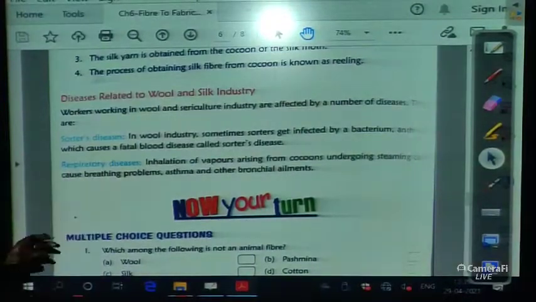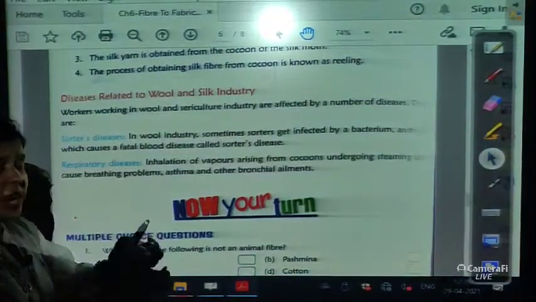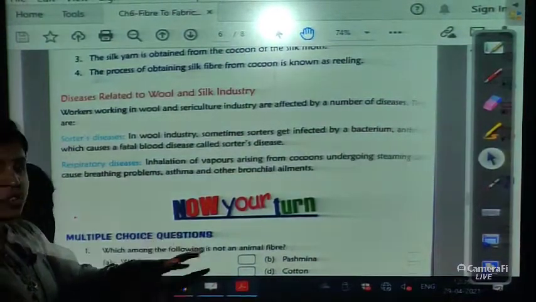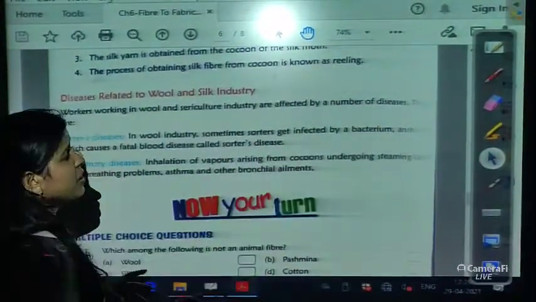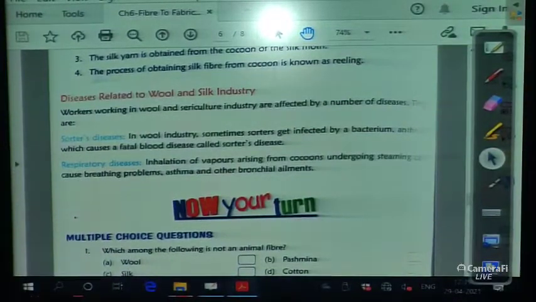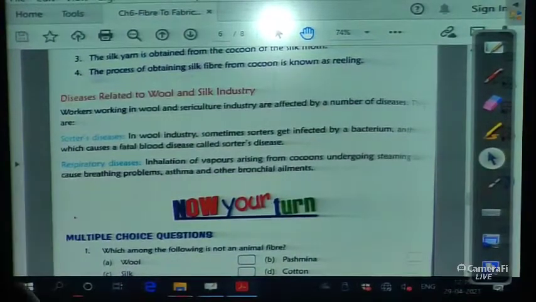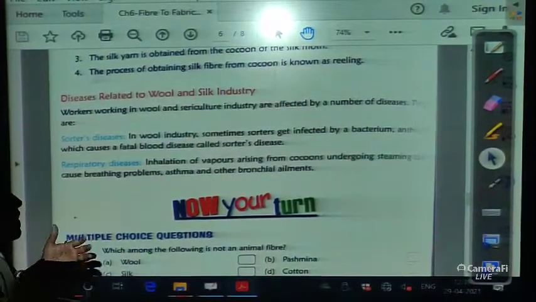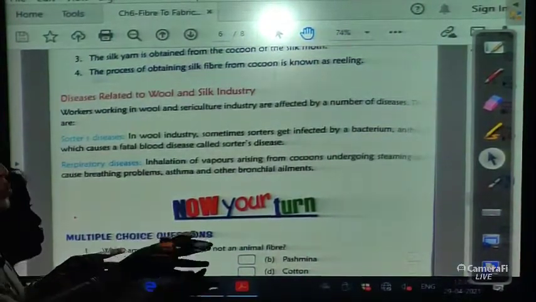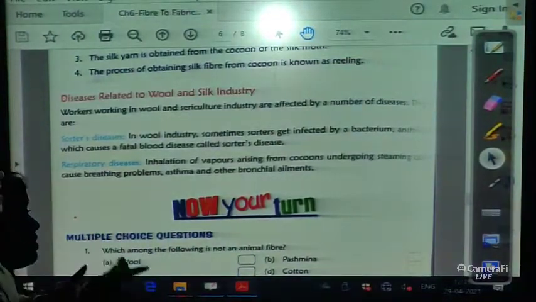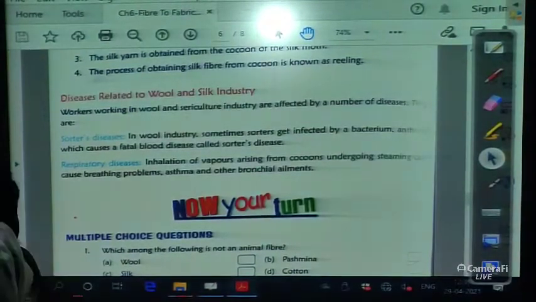First is sorter disease. In the wool industry, sorters separate the wool according to texture and color. Sometimes sorters get infected by a bacterium called anthrax, which causes a fatal blood disease called sorter disease, okay. Next is respiratory disease, caused by inhalation of vapor arising from cocoons. We steam the cocoons to kill the worms. The vapor arising from the cocoons causes breathing problems, that is asthma and other bronchial ailments, okay.